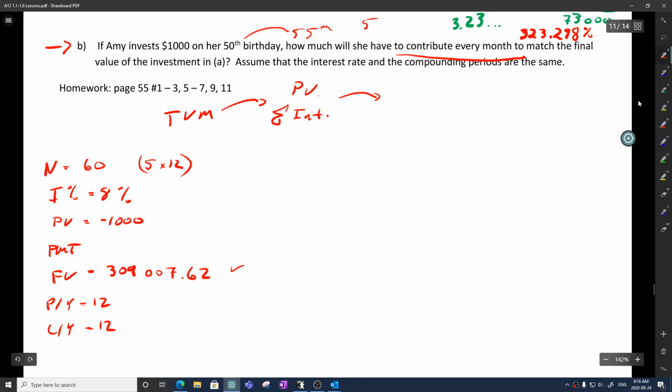This is 5 years. So again, we're making monthly payments. We're compounded monthly. Our future value is this. Initially, she puts $1,000 of investment and an interest rate of 8%. Now, the number of payments always is your payments per year times your years.